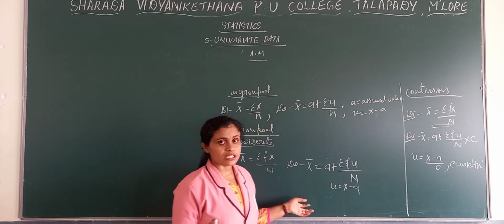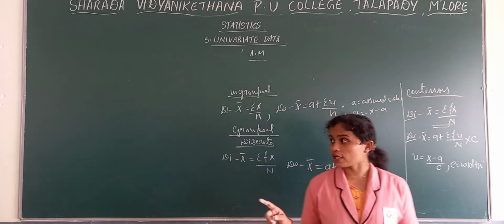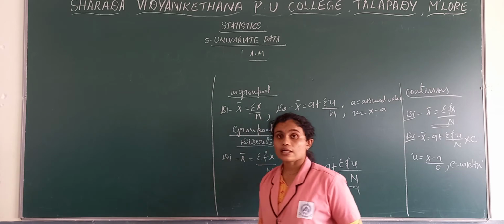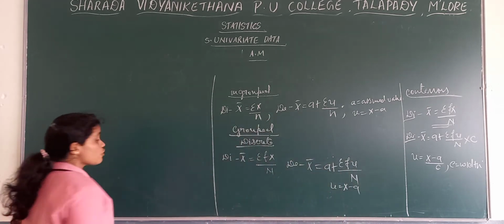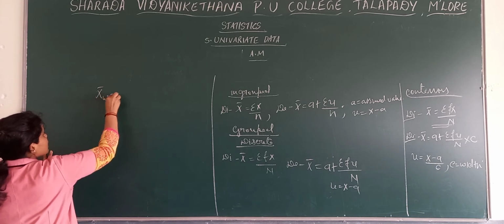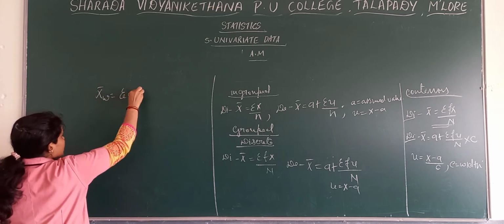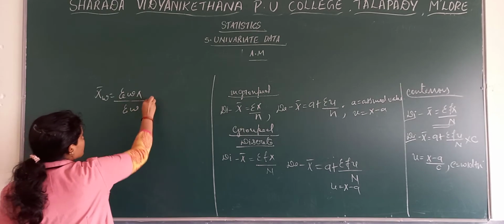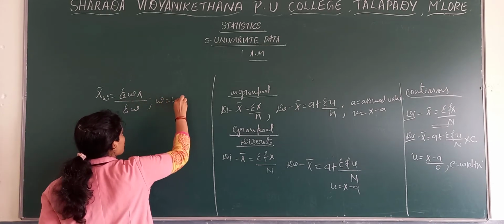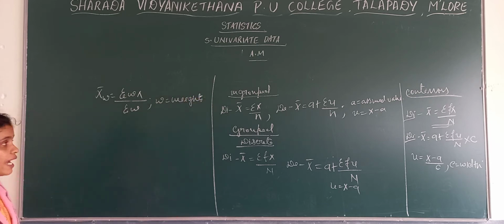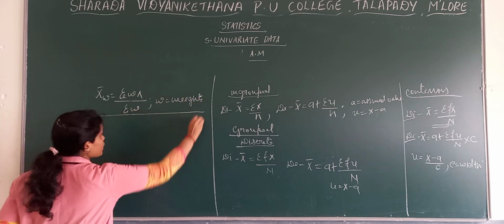Then we move towards the properties of arithmetic mean. Before that, we have seen what the weighted arithmetic mean is. In case of weighted arithmetic mean, you have only one formula, that is sigma wx divided by sigma w, where w is nothing but your weight. And we have seen the properties of mean.